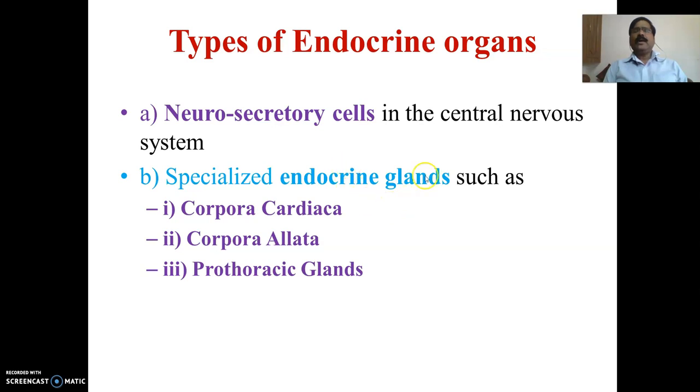The specialized endocrine glands are special glands present in the insect which produce different types of hormones. These are the corpora cardiaca, corpora allata, and prothoracic glands. These three are very specialized endocrine glands, each with its own role or function in the insect.